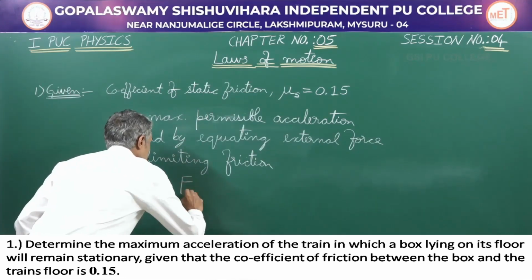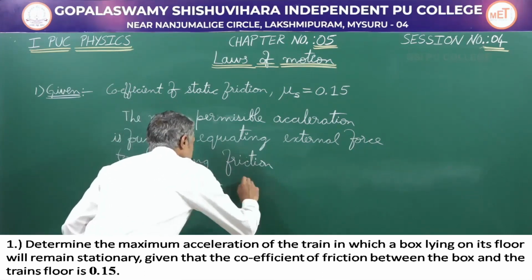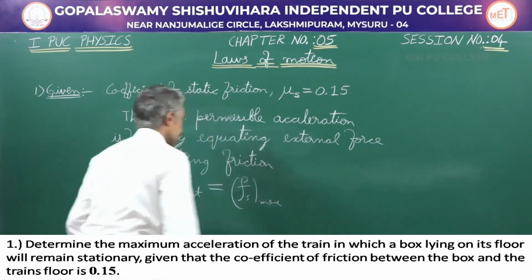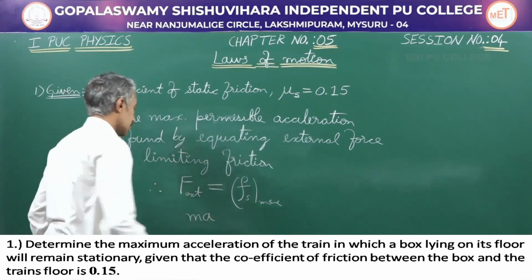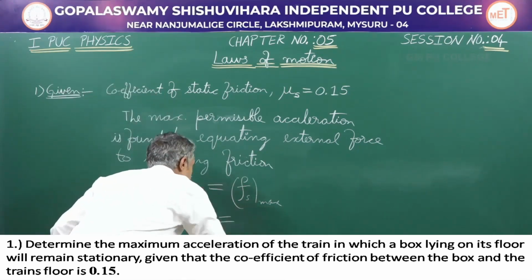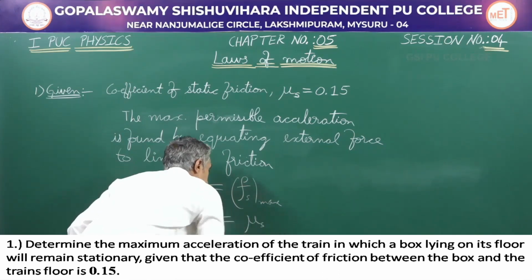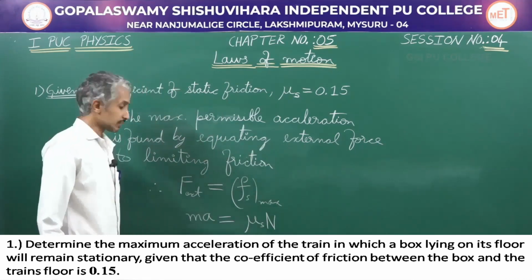Therefore, F external has to be equal to limiting friction, and the external force is mass into acceleration, and this is equal to limiting friction, which is coefficient of static friction into normal reaction.